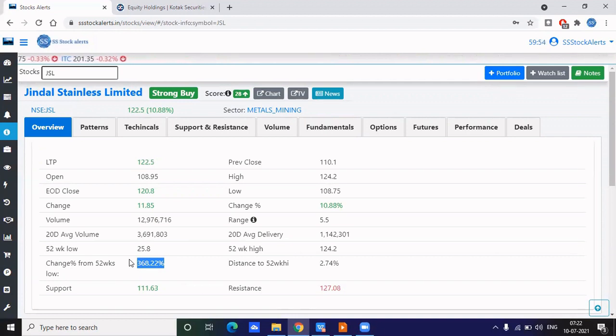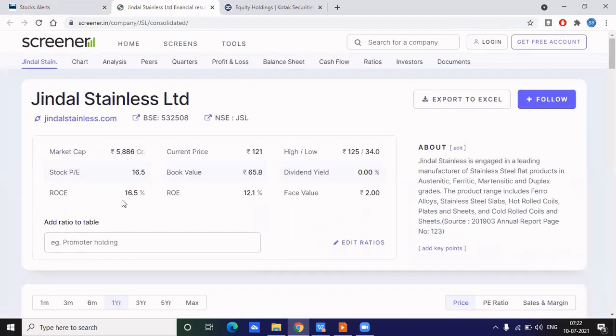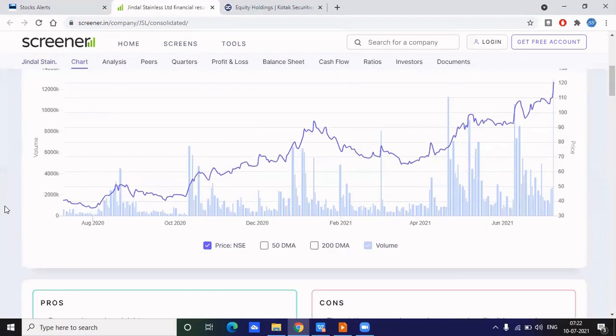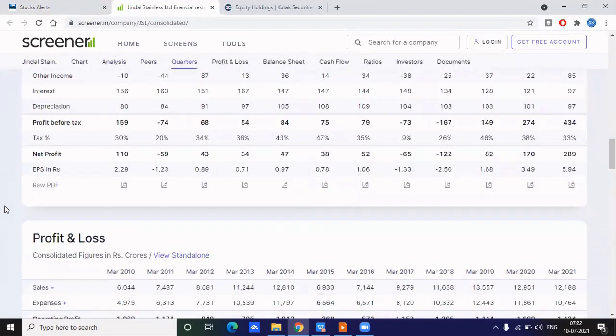If you are going long term, like 3 years or 5 years, I would suggest you go with the fundamentals here. Just go to Screener. Since we don't have the quarterly and annual results here, I would request you to go there and look at how the quarterly results are. If those look good, go ahead.